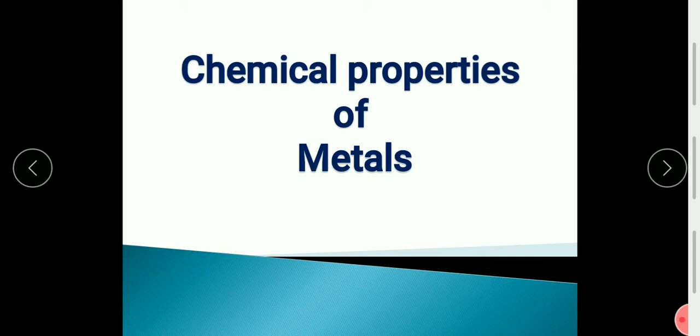By learning the chemical properties, we have to differentiate metals and non-metals in the same way that we differentiated them physically. Physically, their properties are very clear. Metals and non-metals are very different from each other. The same way, in chemical properties also we can differentiate metals and non-metals in a very clear manner. Okay, so let us start.